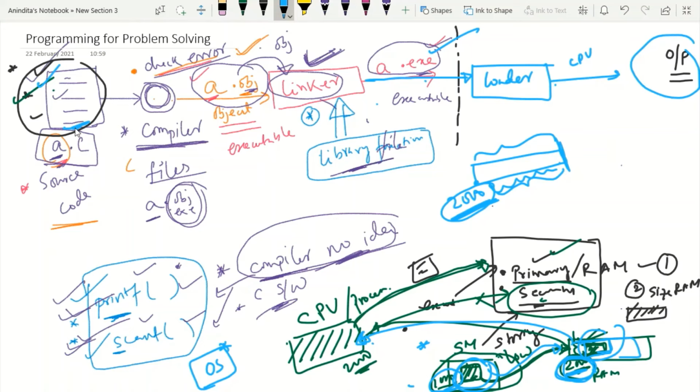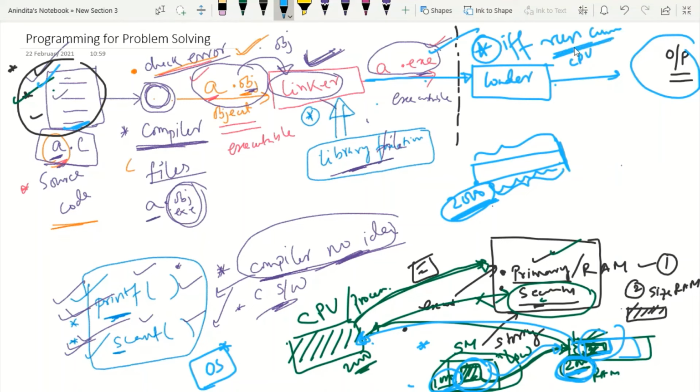So what is the step? Load the source code into the secondary memory, and from secondary memory it will be shifted to the RAM when the run command is executed. Please make a note here. This loader will perform its activity if and only if you write the run command.